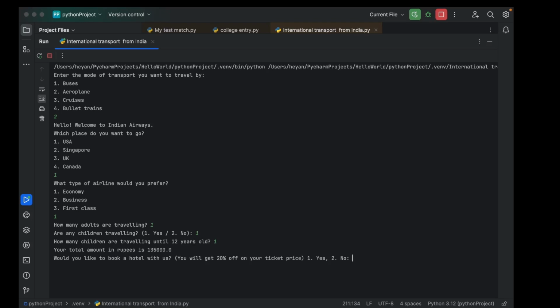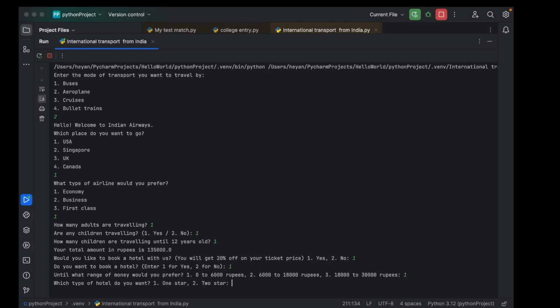Would you like to book a hotel with us? You will get 20% off on your ticket price. Yes. Do you want to book a hotel? This is double confirmation. Yes. Until what range of money? So first let's take the first one. The range of money will only come with hotels of 1 star and 2 star. Let's select 1 star. What type of room? Let's take king size bed. Double bed would be okay, but let's start with single bed.